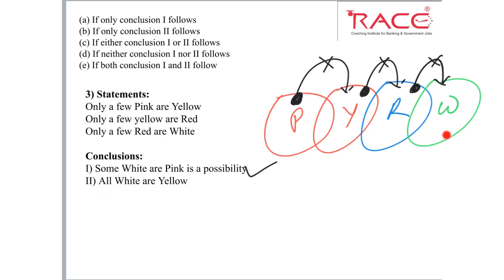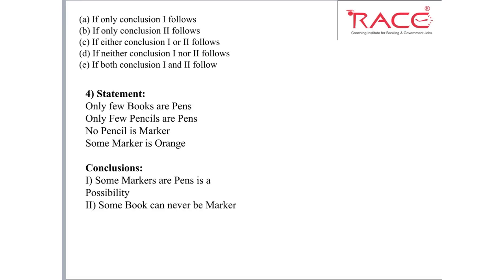Second, all white are yellow. So all white is here in the green circle and yellow is in the red circle. So we can see there is no positive or negative relation between yellow and white. So whenever there is no relation between any two elements, no definite conclusion is possible. So this conclusion is false. So what is our right answer? Again, option A.